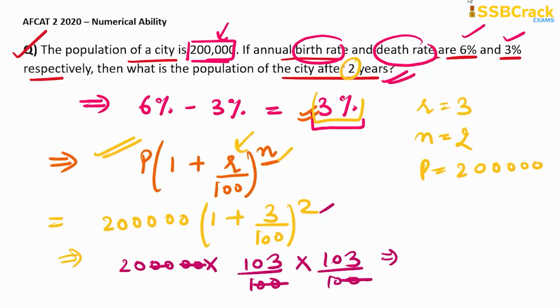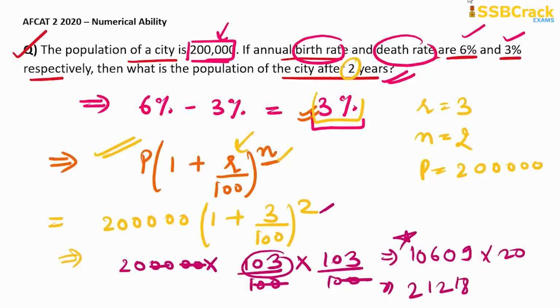So here the square of 103 will be equal to 10609, that you can check yourself, into 20. So it will be equal to: 9 2s are 18, 6 2s are 12 and 2 1s are 2, into 0. So this will be the answer, that is, the population after 2 years will be equal to 2,12,180. Okay.